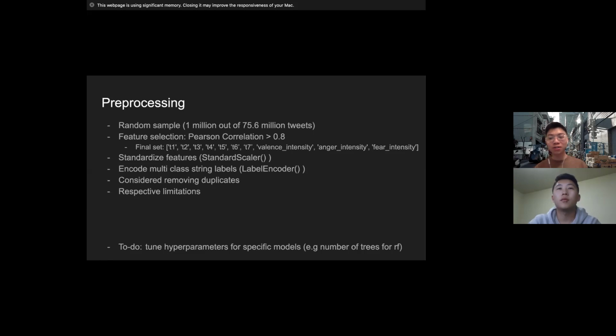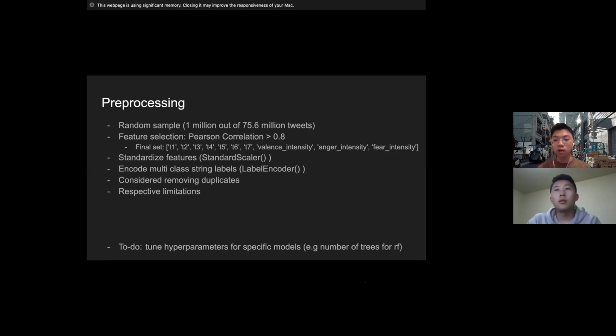Given the large data set of roughly 75.6 million tweets, we decided to take a random sample of 1 million tweets to make our processing more feasible. In the next slide, I'll show the label distribution to see if there are any underlying skews in the label representation. We then used a Pearson correlation matrix to remove features that were highly correlated with each other to minimize noise. Our threshold for determining this was a coefficient greater than 0.8. After this drop, our feature set reduced from 15 features to 10 features.